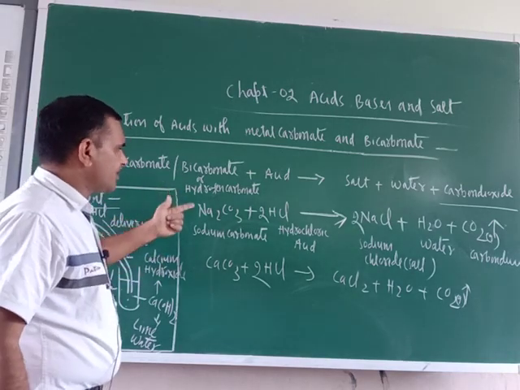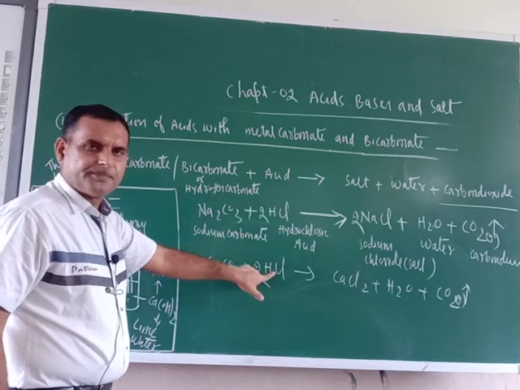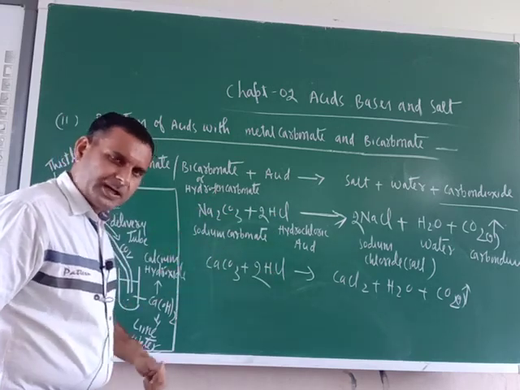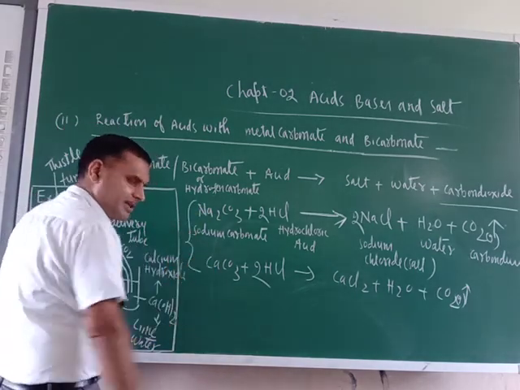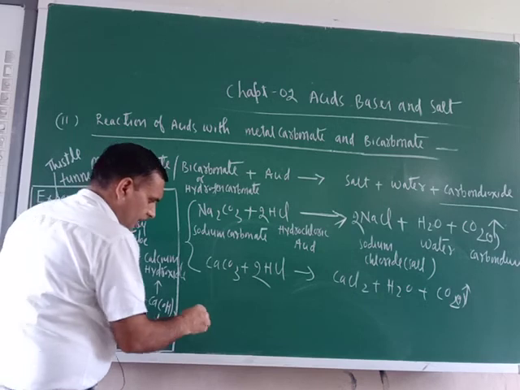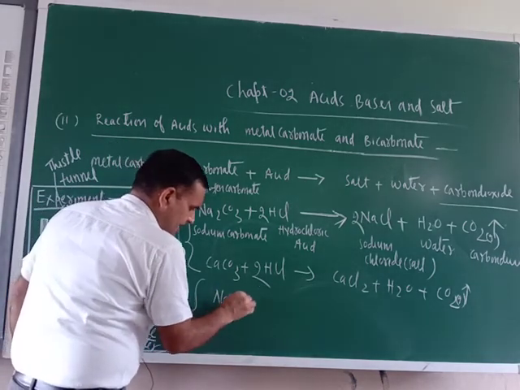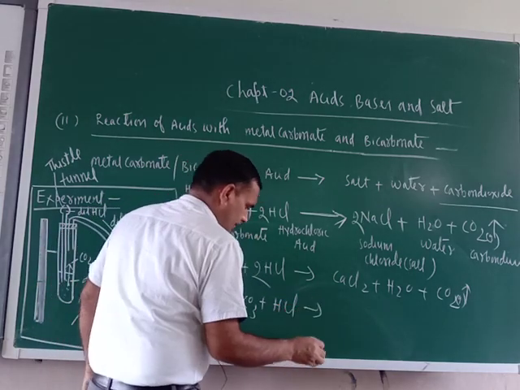So this is the reaction of carbonate with acids. Now the reaction of bicarbonate you can also take. Now here I am taking NaHCO3 plus HCl. What is the product here?